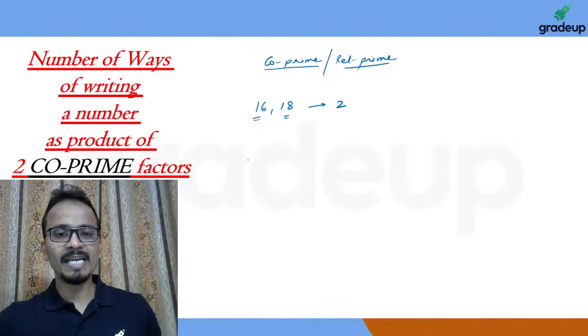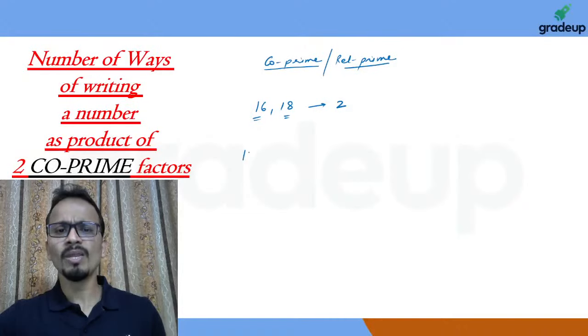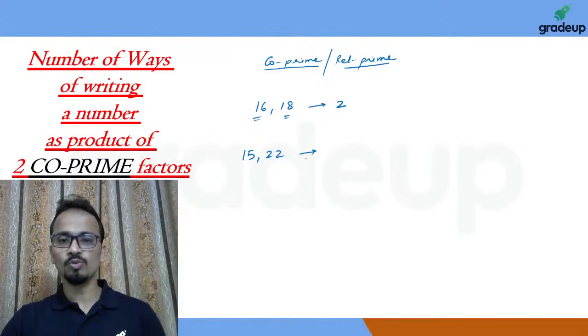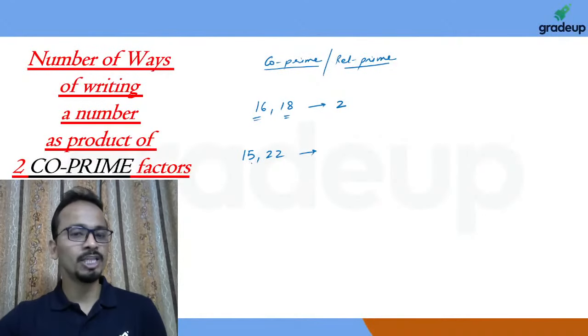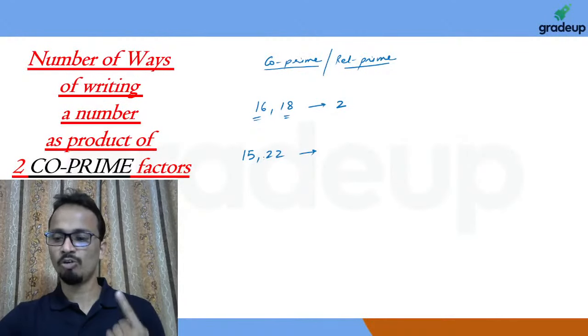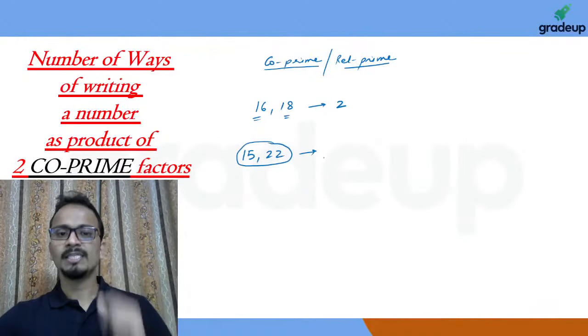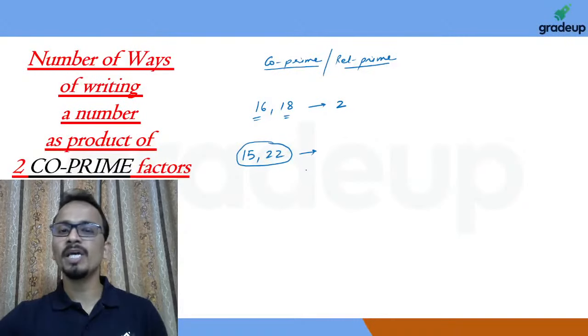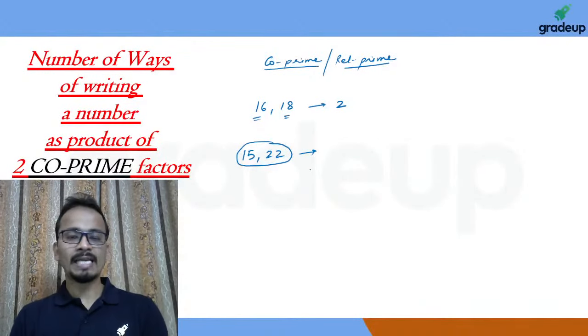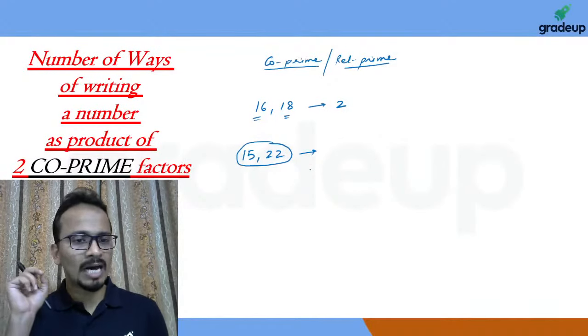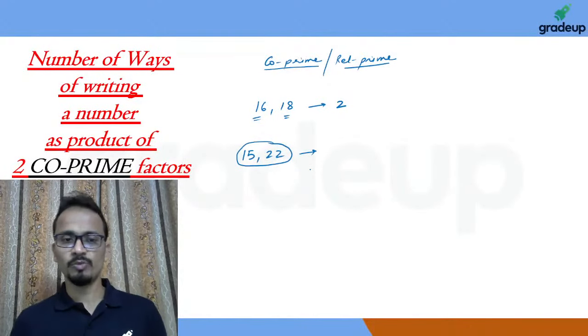If I take an example, let's say 15 and 22, you cannot find any common factor among them except one. If nothing can be taken common among two numbers, then these two numbers are said to be co-prime with respect to each other. So 15 and 22 are definitely co-prime.